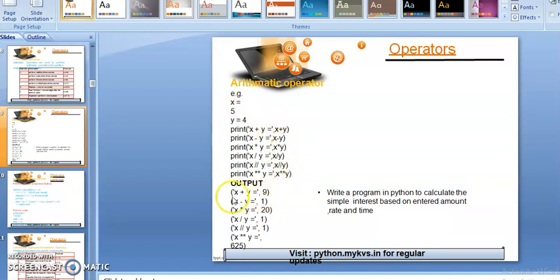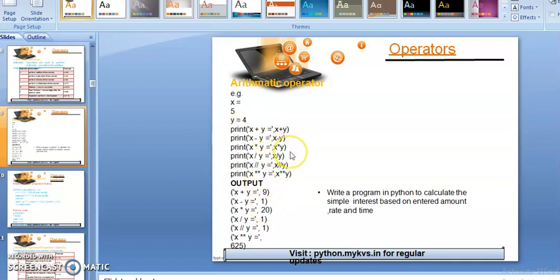So here you can see the output of the addition arithmetic operator, and here we have implemented the subtraction, multiplication, division, floor division, exponent. Okay, and this is the output of this program, students. You can see x is 5 and y is 4. If we implement the addition, then it will return 9 to us, and if we implement x minus y, then it will return 1 to us.